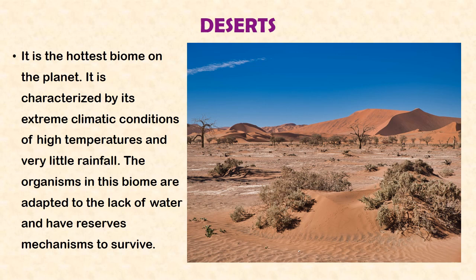The organisms in these biomes are adapted to the lack of water and have reserve mechanisms to survive. Examples are the camel, the fox, the snakes, and so on. Concerning the plants, we have the cactus and other plants that shed their leaves or have spines as leaves.